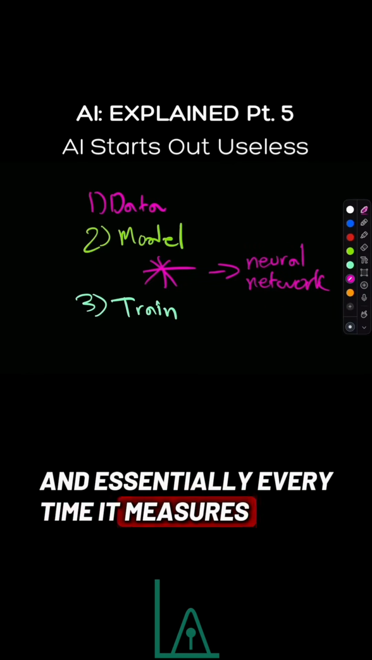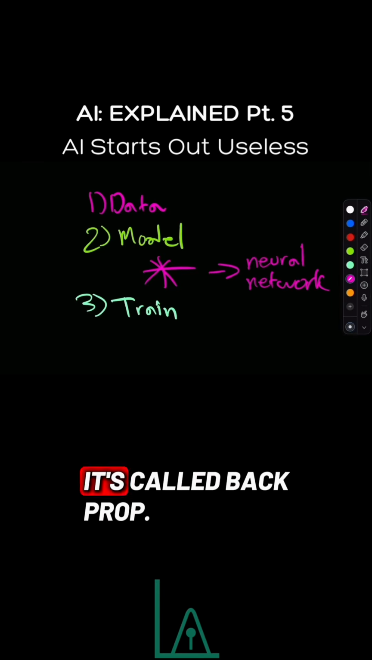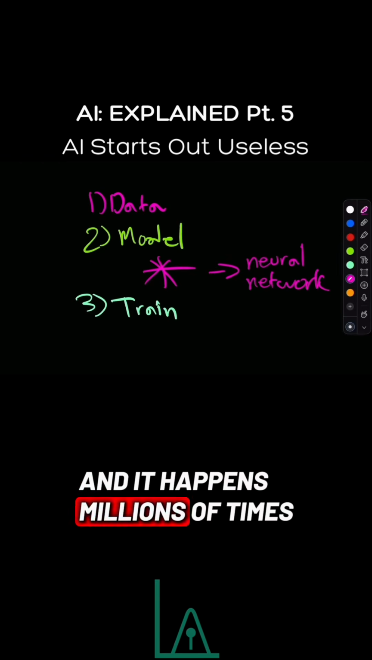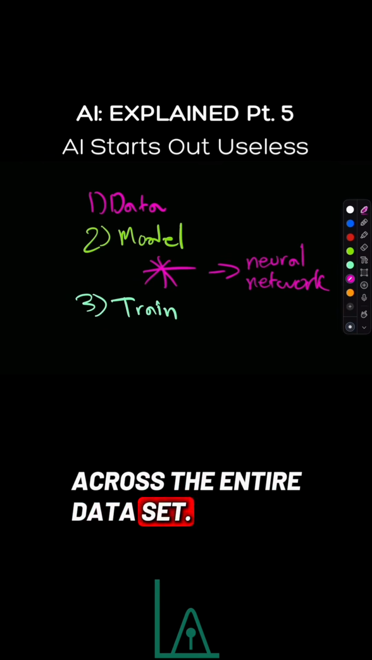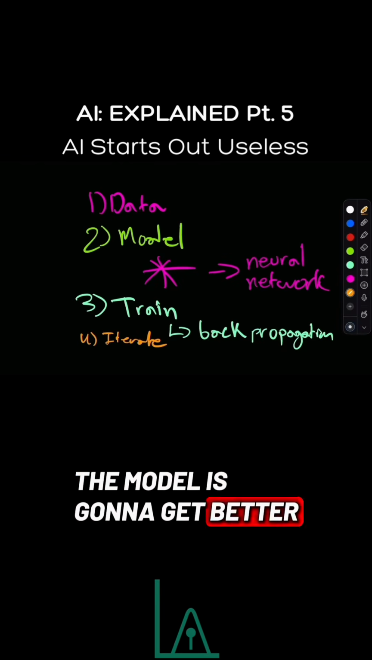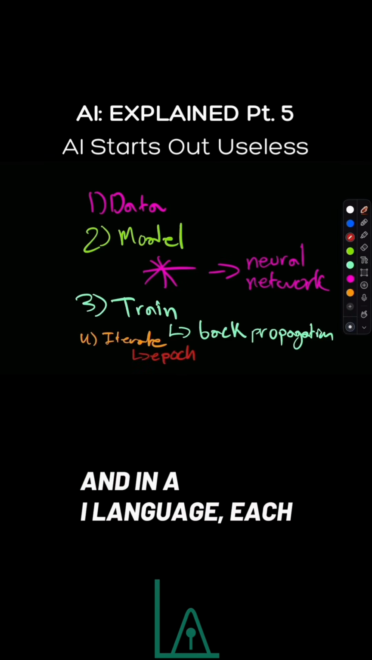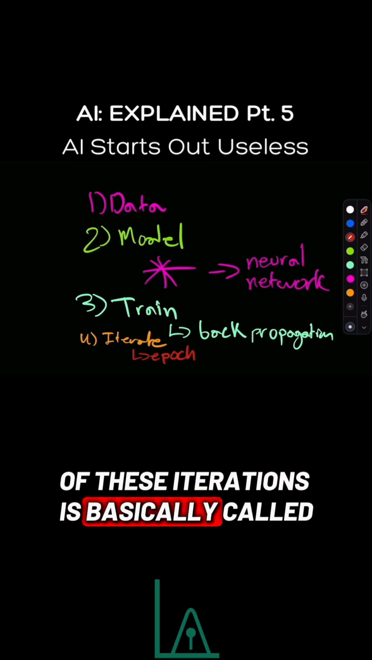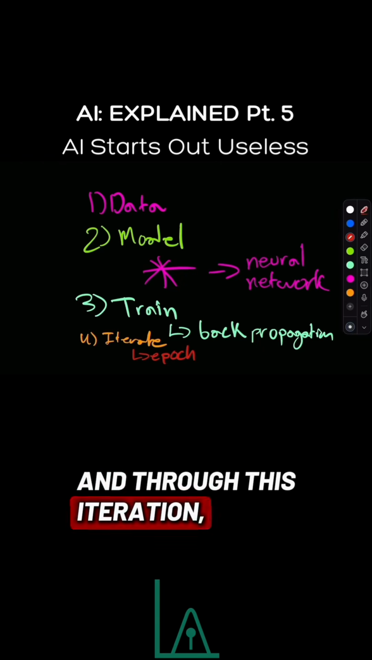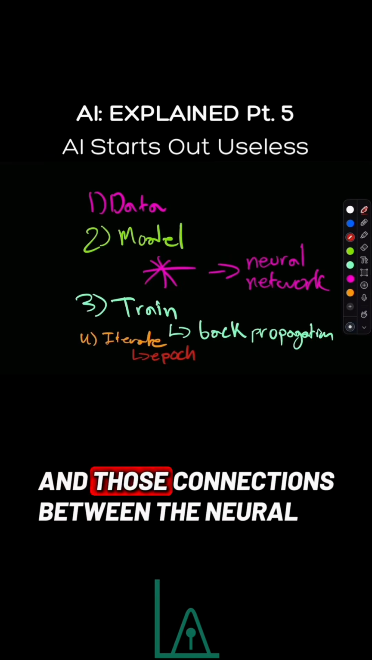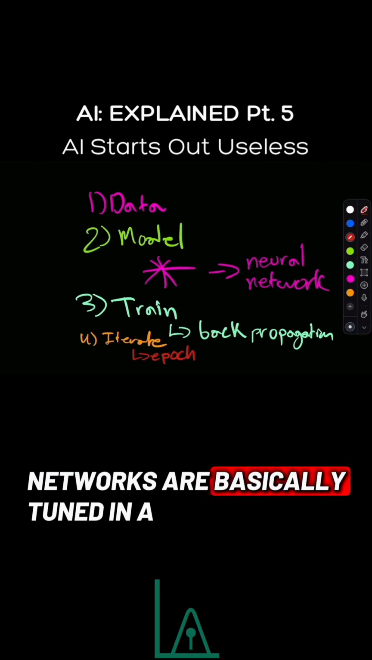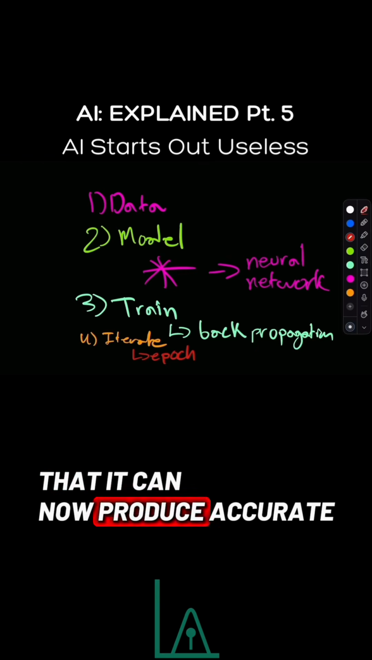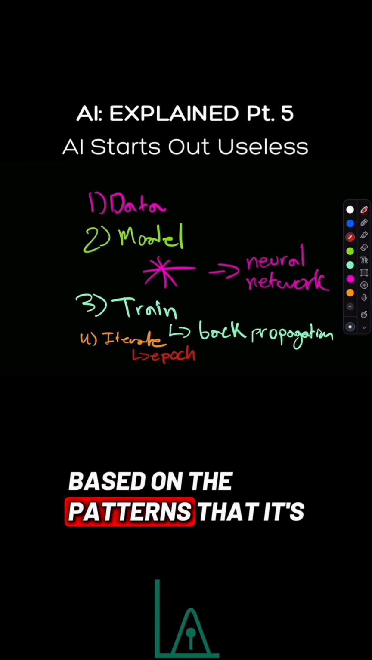And essentially, every time it measures this error and it adjusts itself, and it happens millions of times across the entire data set. And then basically, over time, the model is going to get better because it just keeps iterating. And in AI language, each of these iterations is basically called an epoch. And through this iteration, all those dials and switches and those connections between the neural networks are basically tuned in a way that it can now produce accurate predictions based on the patterns that it's seen.